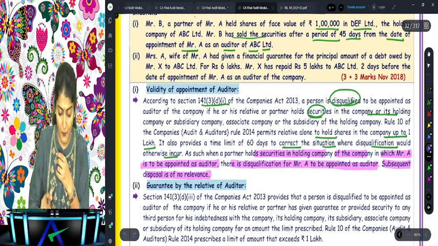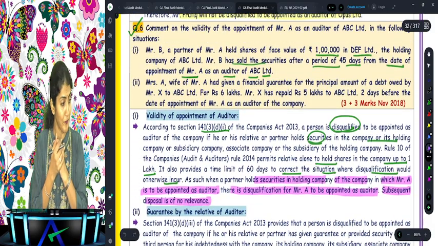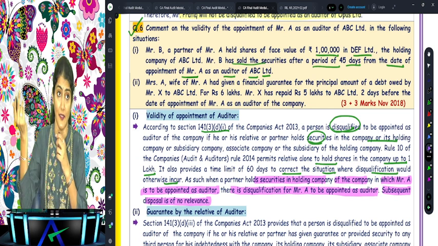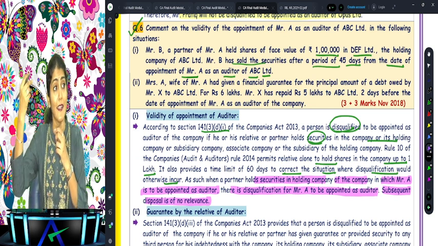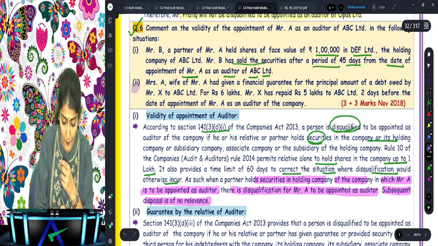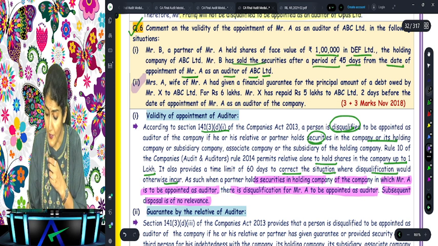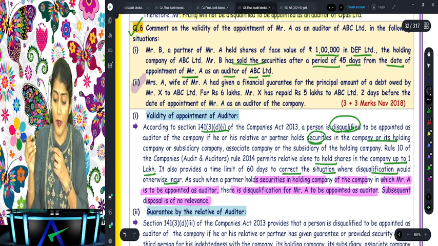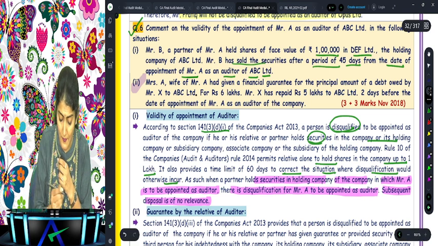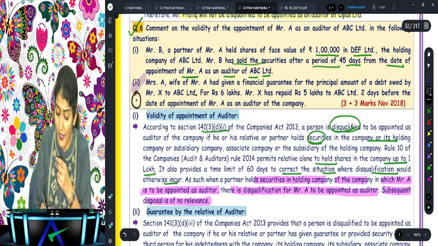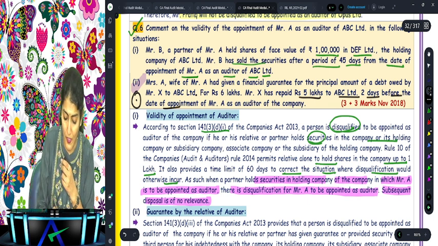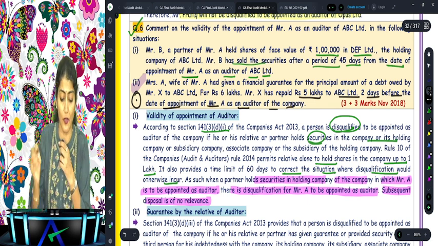So did we discuss 141(3)(d)(i) yesterday? Right, 141(3)(d)(i) is what? Hold security of or interest in. Right, then (3)(d)(ii) is what? Indebtedness. And (3)(d)(iii) is what? The guarantee. Okay. Mrs. A, wife of Mr. A, had given a financial guarantee for the principal amount of a debt owed by Mr. X to ABC for rupees 6 lakh. Mr. X has repaid 5 lakh to ABC Limited, 2 days before the date of the appointment of Mr. A as an auditor of the company.